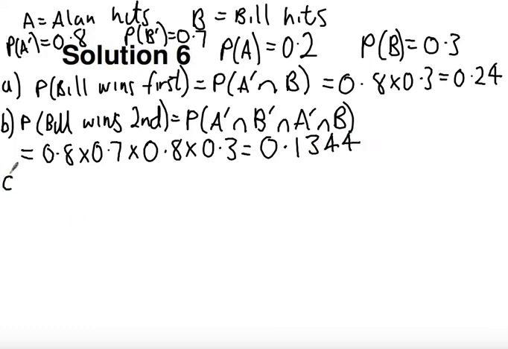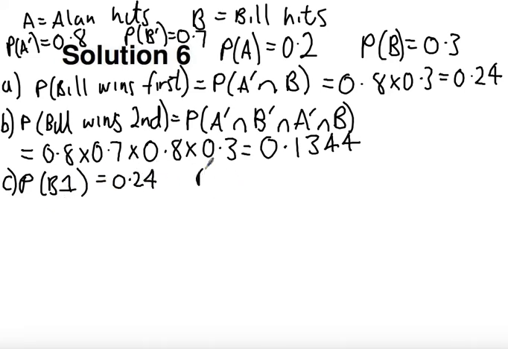Part C says find a probability that Bill wins the game. Now this is an important part, and this will be worth lots of marks in the exam. What we have to identify here is that the probability that Bill wins first is 0.24. Let's put B1 for probability of Bill wins first. That's 0.24.